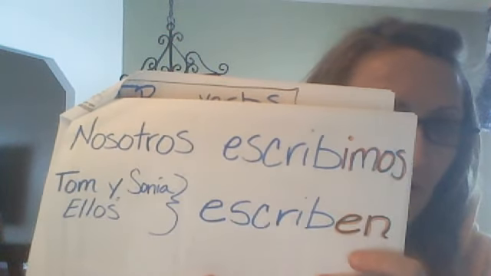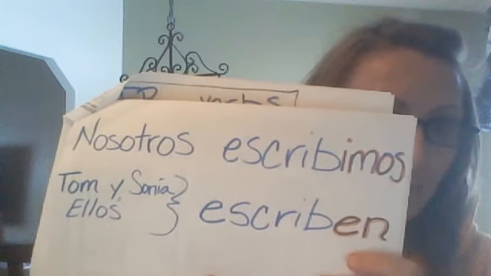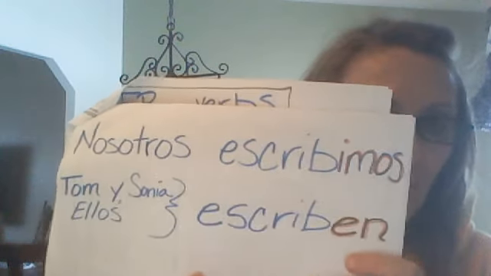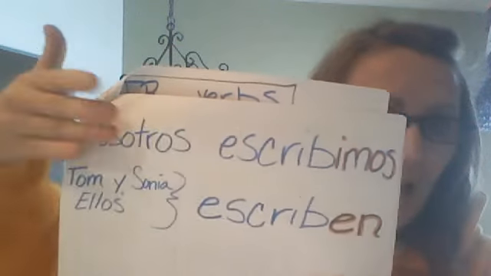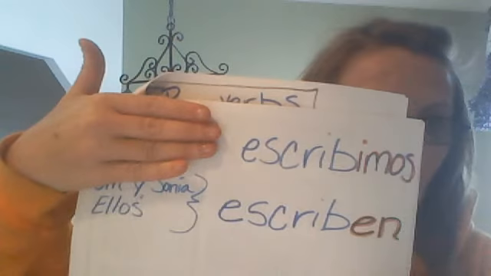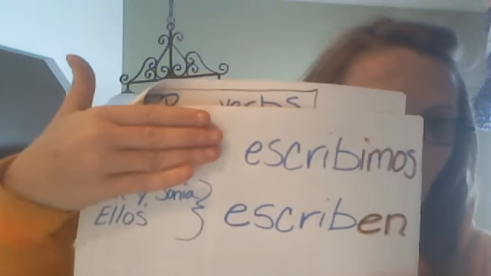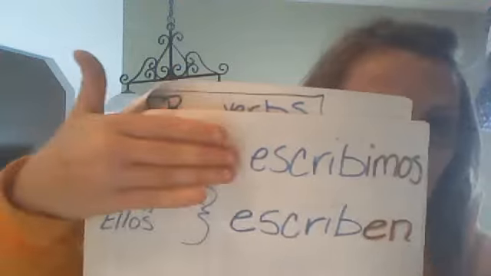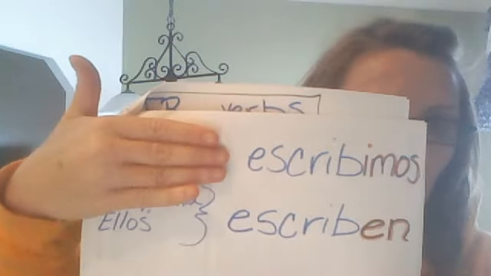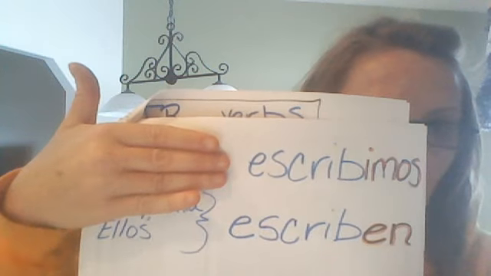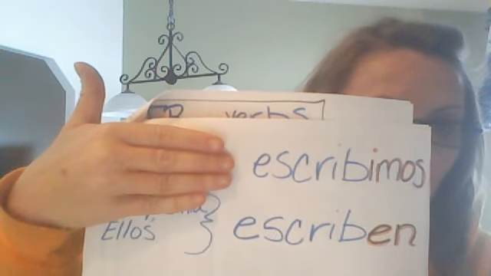And this is something that's interesting because of these patterns, that imos. What if we didn't even have nosotros? What if we didn't even include the pronoun? If we saw escribimos and there was no nosotros there, that imos at the end tells us automatically that it's talking about everybody.